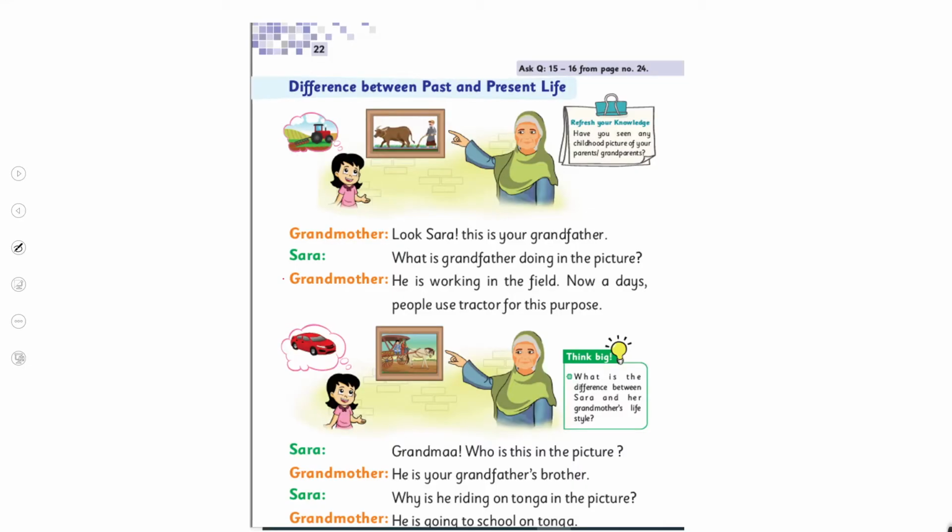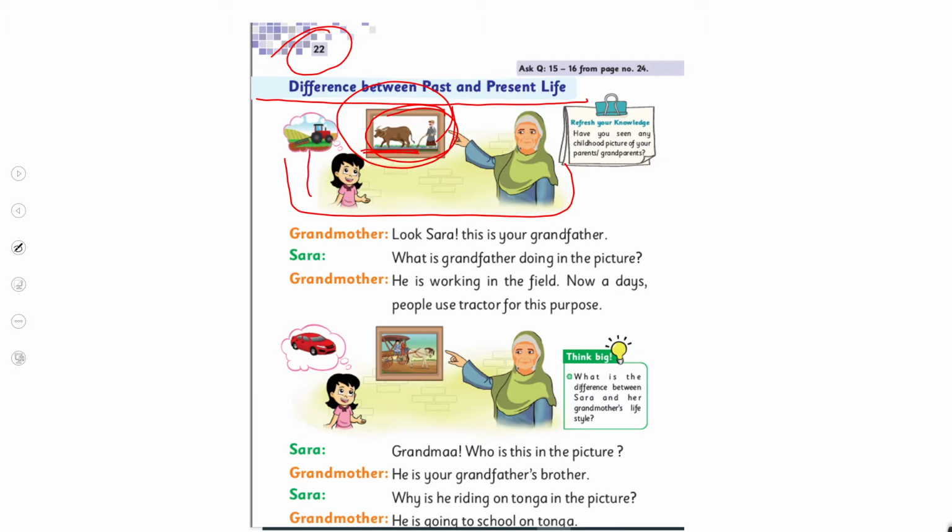Now on the next page, page number 22, we discussed the difference between past and present life, where Sarah and her grandmother were talking about an old picture where Sarah's grandfather is working in the field with an animal. Right now, people use tractors to work in the field. In the second picture, the grandmother is pointing towards a man riding on a tonga.